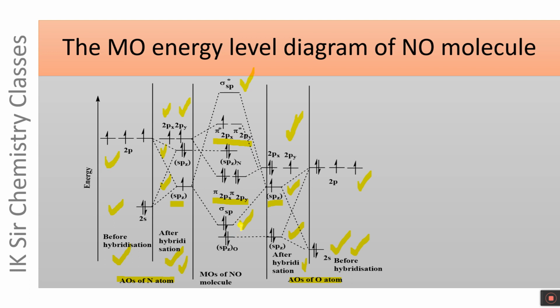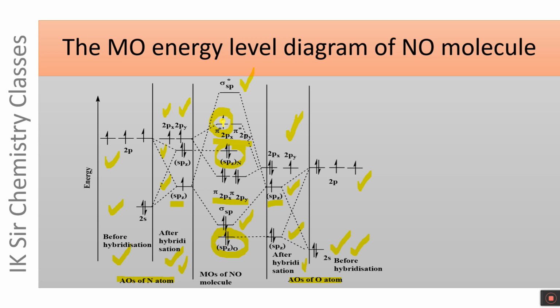There are two electron pairs which remain non-bonding. One is almost localized on oxygen atom while another is localized on nitrogen atom. It is obvious that there is one unpaired electron in NO molecule which is present in anti-bonding MO.